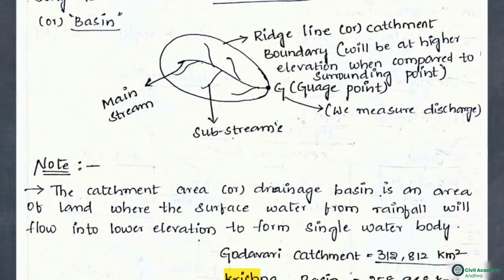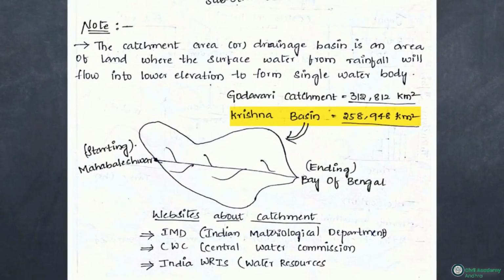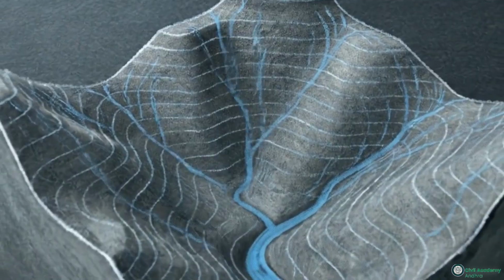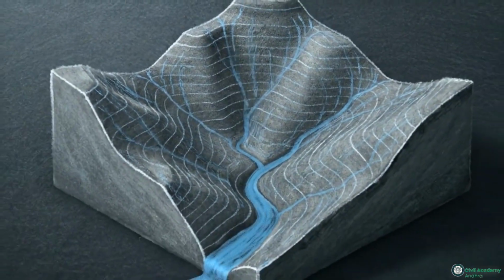These basins scale massively. The Krishna Basin spans 258,948 square kilometers, tracing water from Mahabaleshwar to the Bay of Bengal. The physical basin acts as a giant geological funnel. It converts discrete, isolated rainfall into continuous, measurable surface flow.